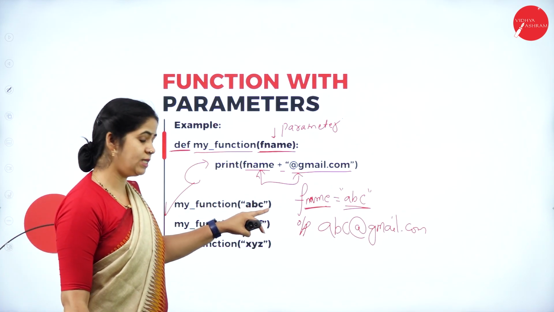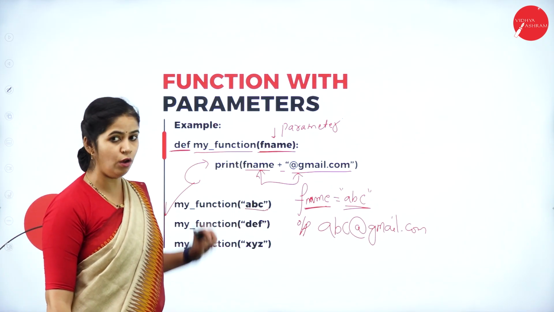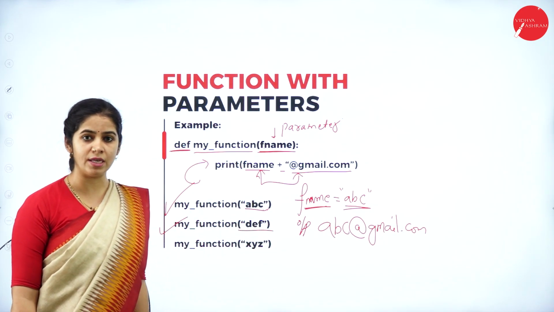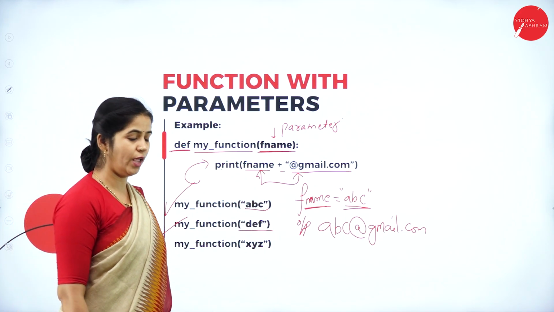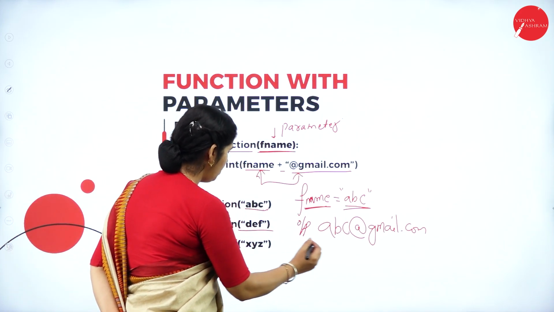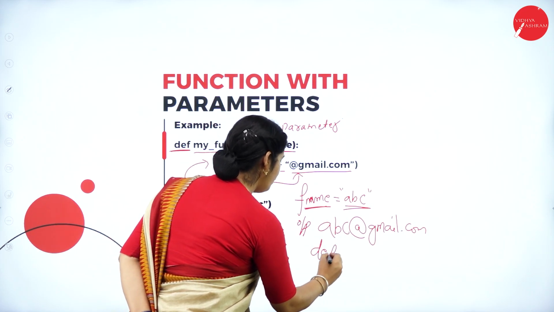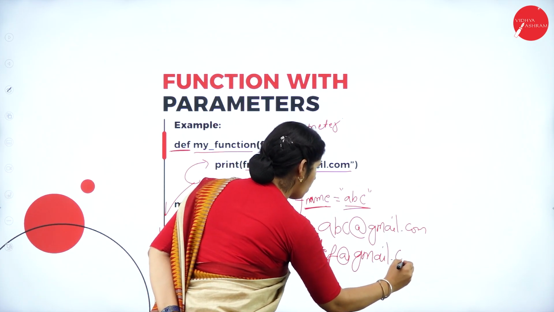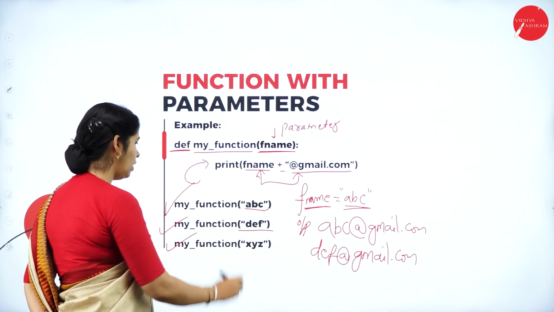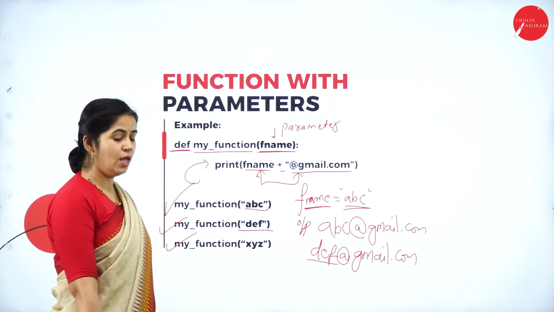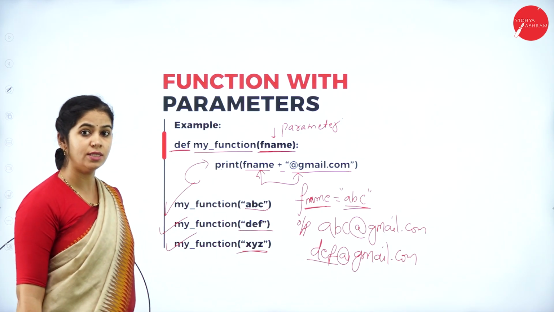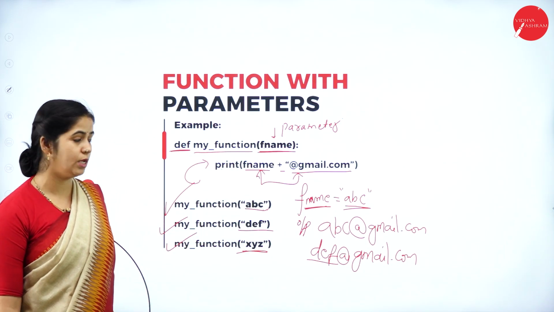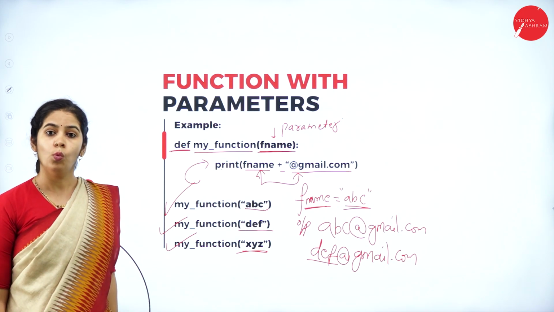In the first function call, ABC is the parameter we are passing as the value for fname. In the second function call, we are passing DEF as the value for fname. In place of fname, it will be given as DEF at gmail.com. Similarly, for the third function call, in place of DEF, that will be replaced with XYZ. We can give the value for the variables that are passed as a parameter. This is an example for functions with parameters.